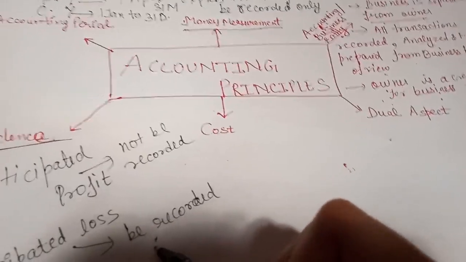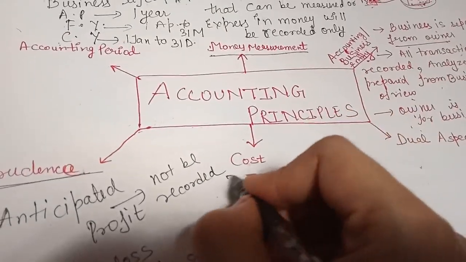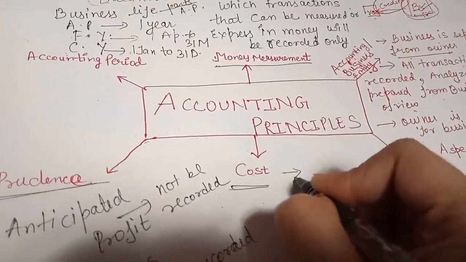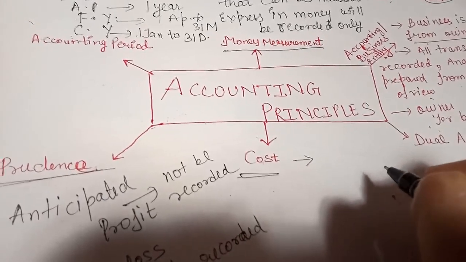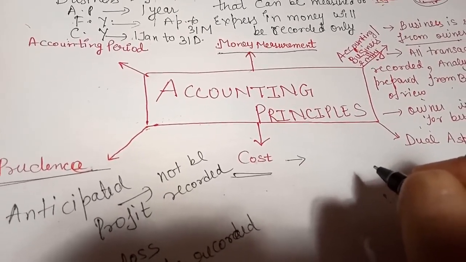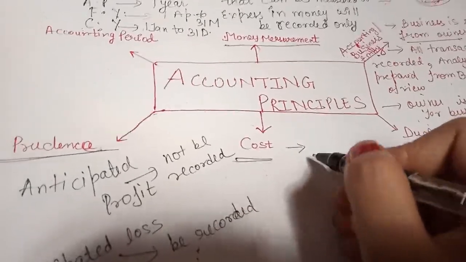Now next is cost principle. What is the cost principle? According to this principle, an asset is recorded in the books of accounts at its original cost. So for this I am giving you example.